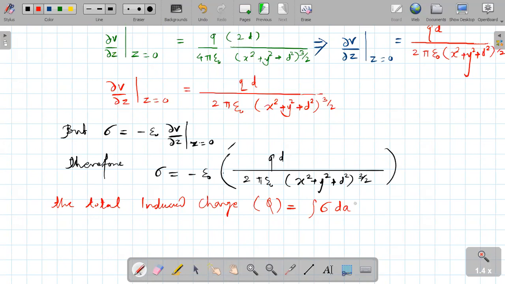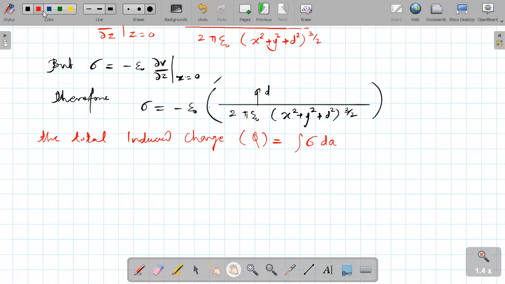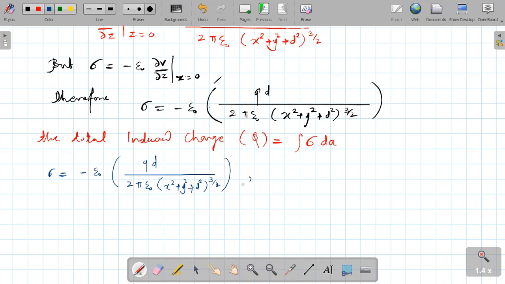Therefore here this can be written as sigma dA. You have sigma, I will rewrite here sigma equal to minus epsilon 0 times qd upon 2 pi epsilon 0 (x square plus y square plus d square) raised to 3/2, and dA.